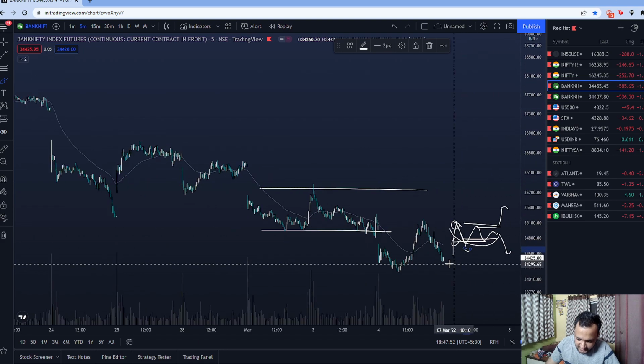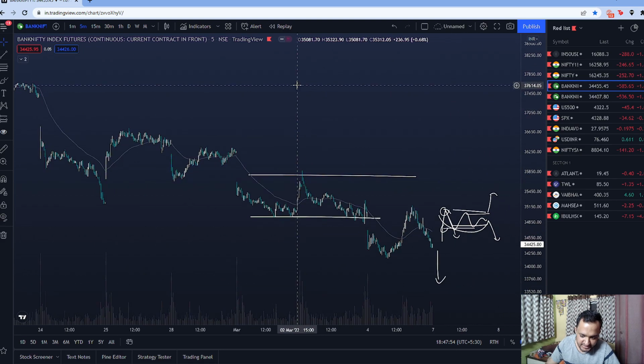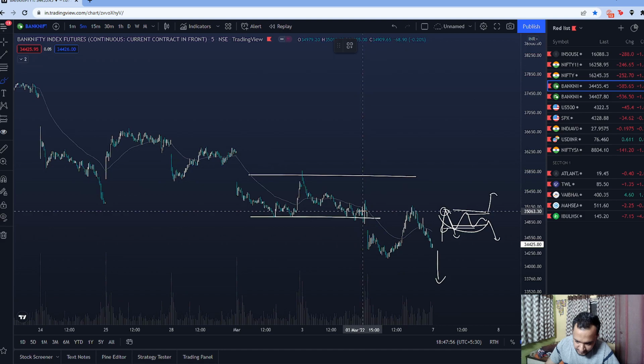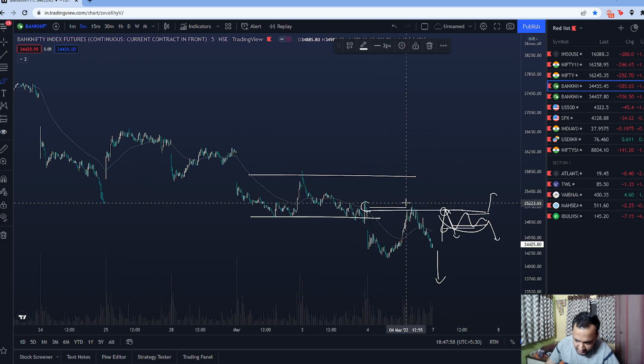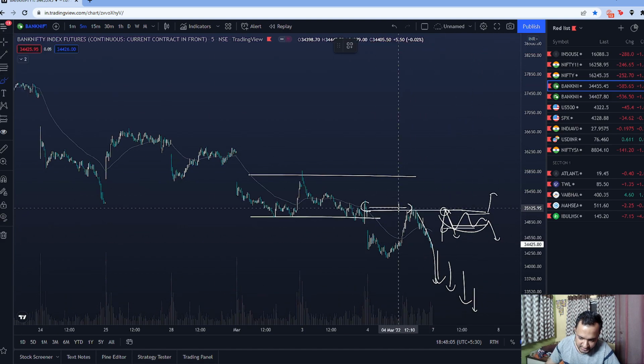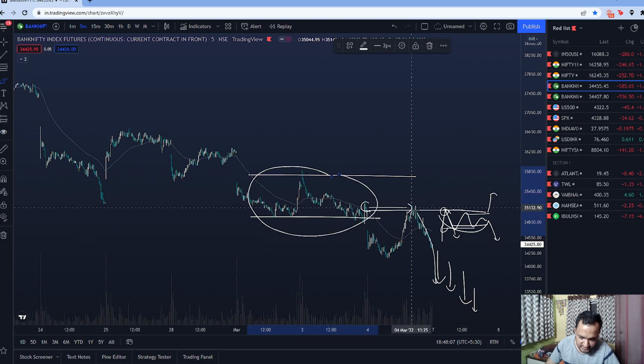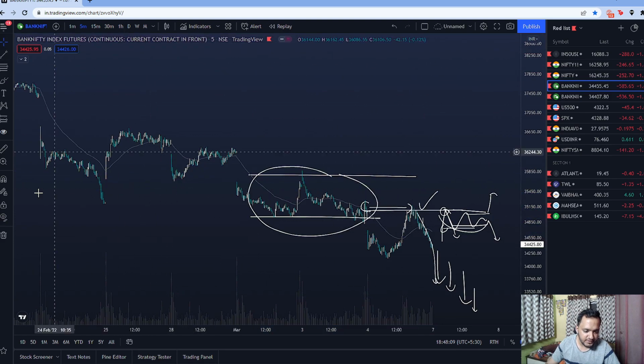What can also happen is it might just gap down here itself. In that case, I wouldn't participate here, all right? Because if you see, the retest of this supply has already happened. So in that case, I will not participate because it will just continue to move down. And the purpose of the pullback is done. It was to test out the previous base. It's already done. All right.